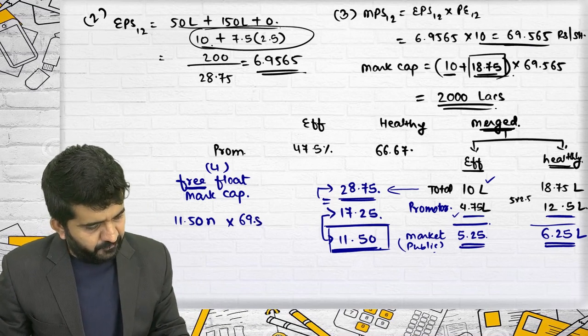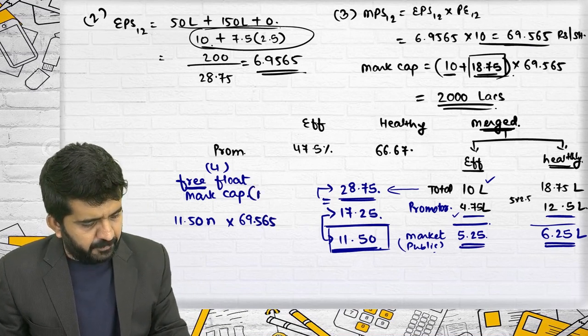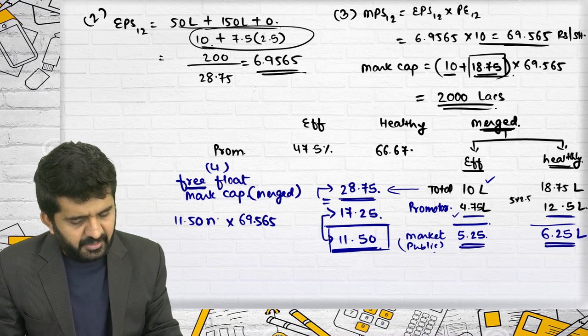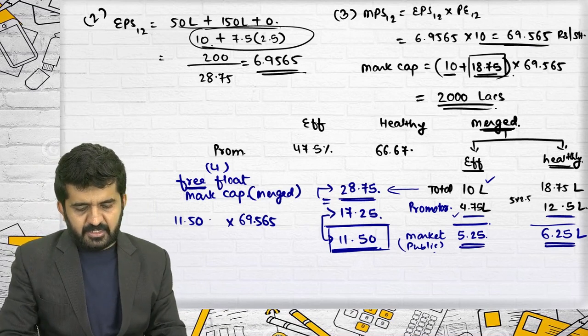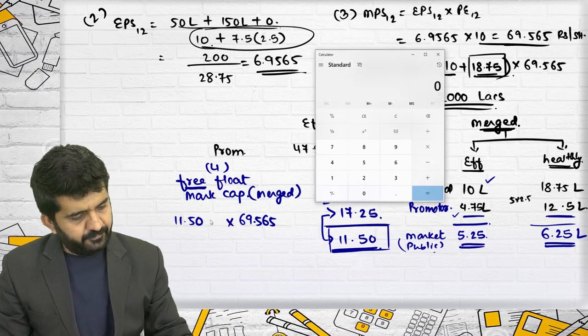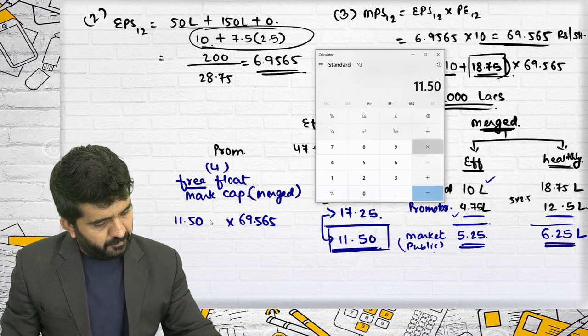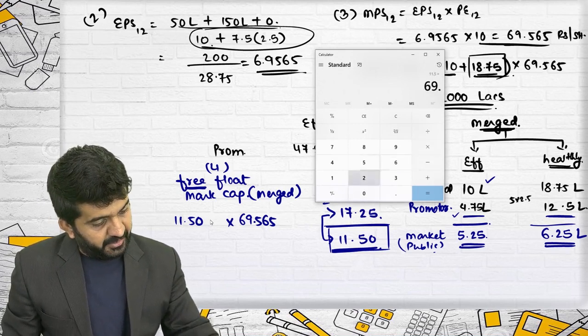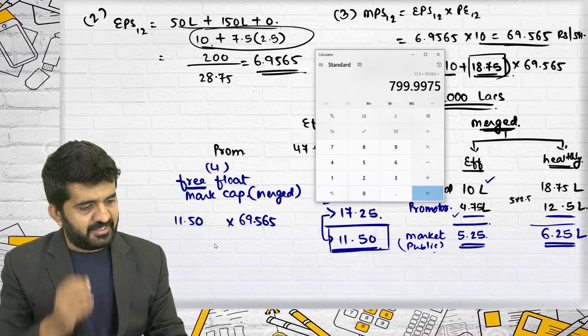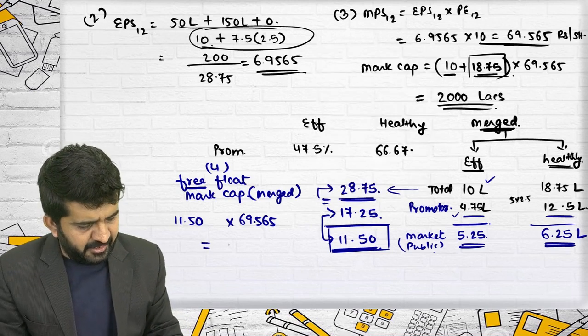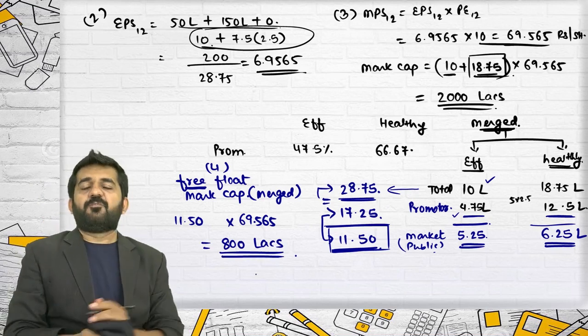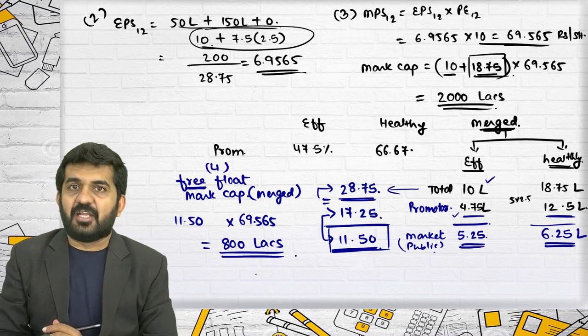69.565 in the merged entity, and the total of this, 11.5 multiplied by 69.565, is 799.99. That is 800. This is free float market capitalization.